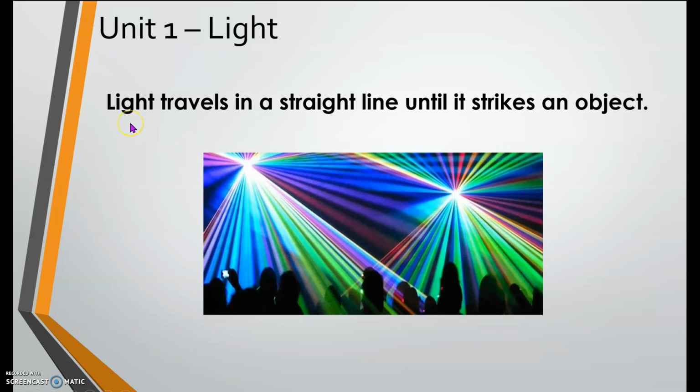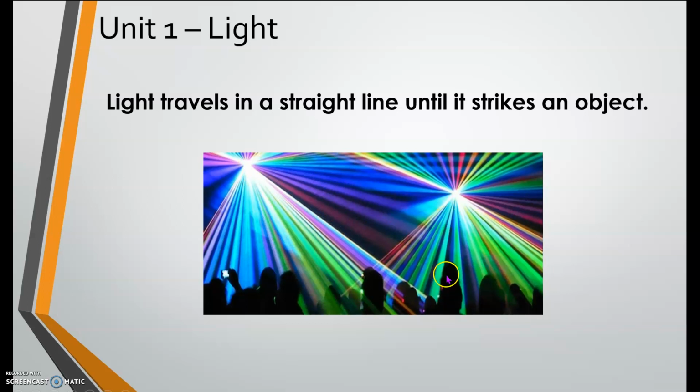Everybody repeat after me. Light travels in a straight line until it strikes an object. Very good. As you can see in this picture, the light rays are a straight line.